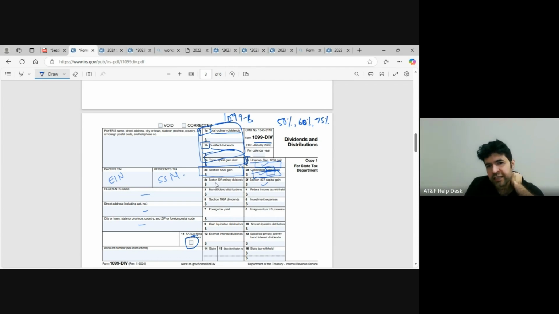Then we have section 897 ordinary dividends and section 897 capital gains. These are already included in 2A, so they will not be reported anywhere else in 1040. It's a basic ordinary dividend and capital gain. The section 897 ordinary dividend is already there in 1A, and this capital gain is already in 2A. So it's just for the payer, they have to report it separately.